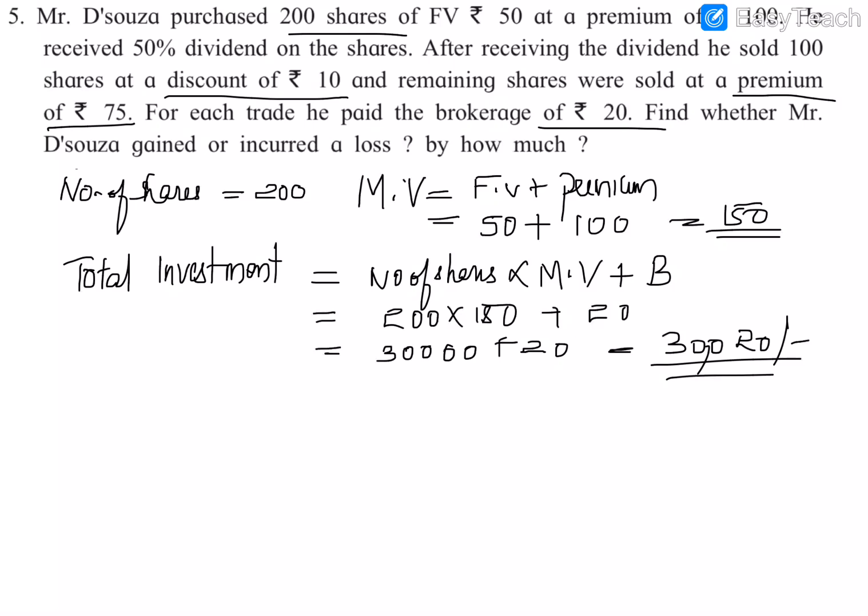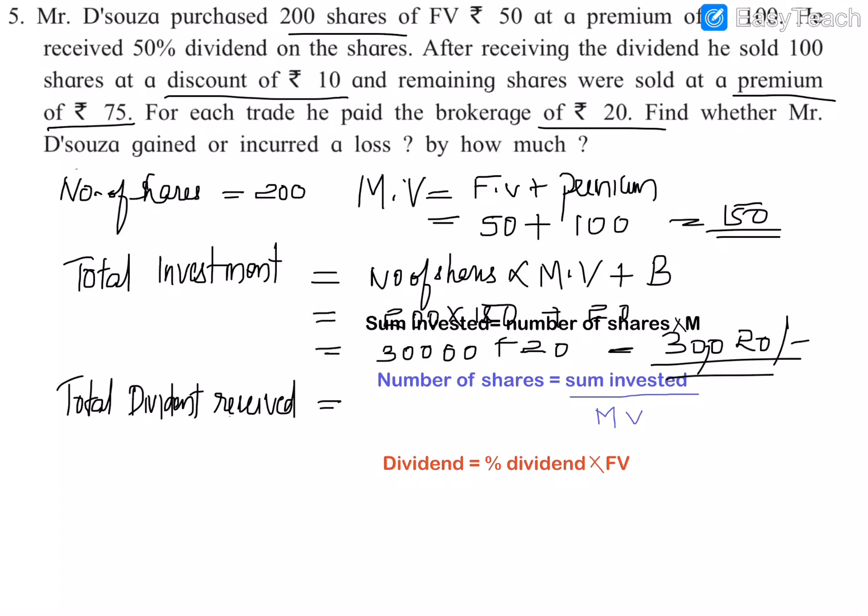We have to find the amount of selling shares at a discount and also the amount of selling shares at a premium. And before that, it is given that he received a 50% dividend on the shares. Dividend means it is a gain to him, means he received profit on the 200 shares. So we will calculate that also.